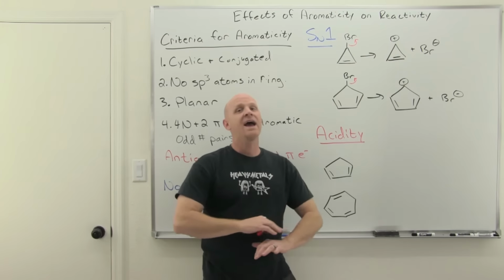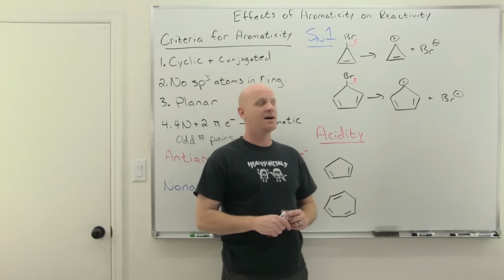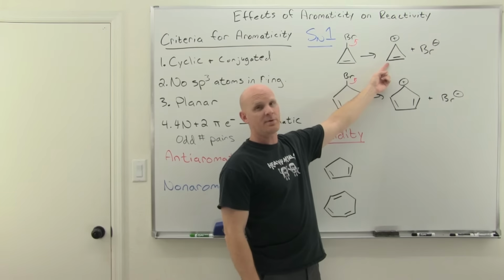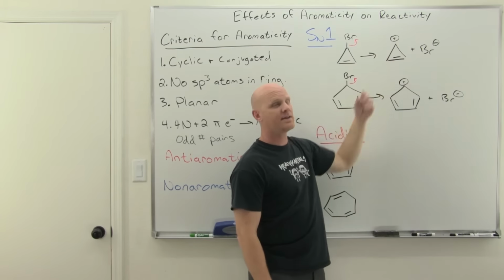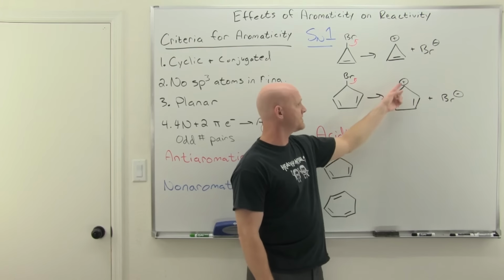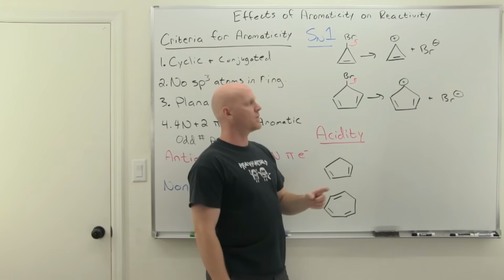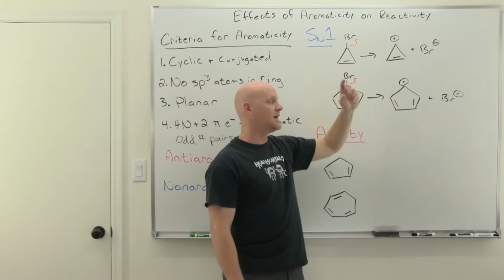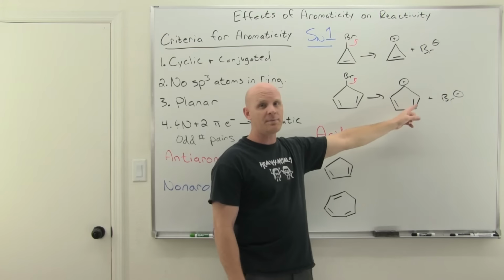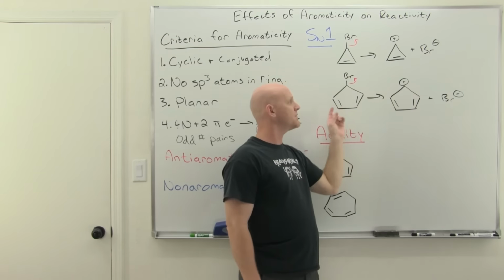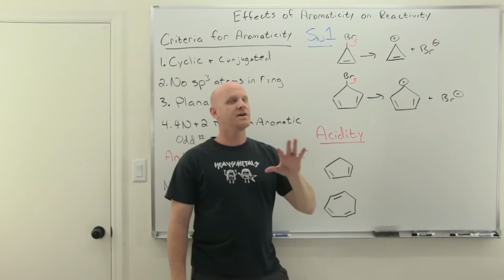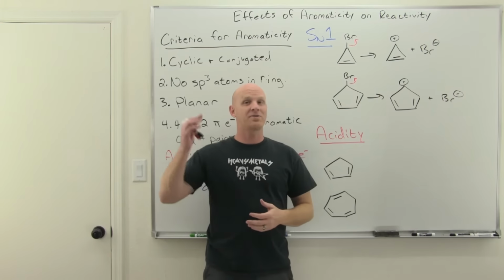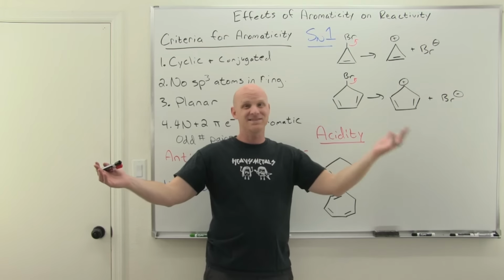If we didn't know anything about aromaticity, we might look at this and be like, well, with this one, there's going to be resonance. That carbocation's one bond away from pi electrons. And with this one, it's also one bond away from some pi electrons. But we'd be like, well, we're going to get more resonance structures with this carbocation than with the top one. And if we're going to get more resonance structures, this should be a more stable carbocation and should therefore react faster. But again, with aromaticity now, it's not necessarily just about the sheer number of resonance structures. It's about the difference between aromatic and anti-aromatic.